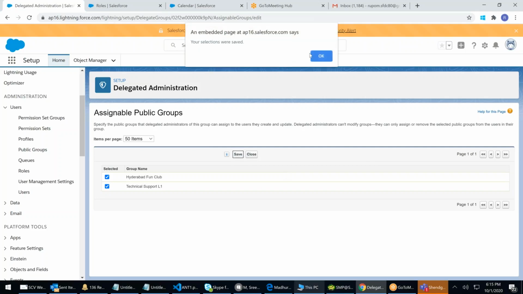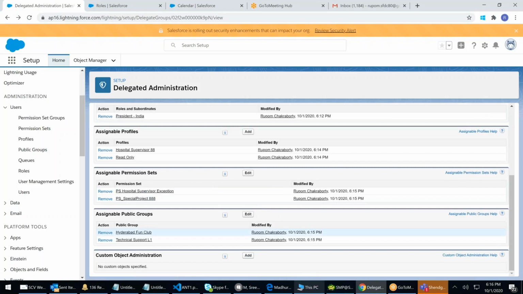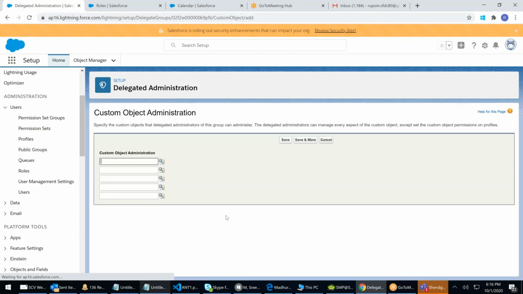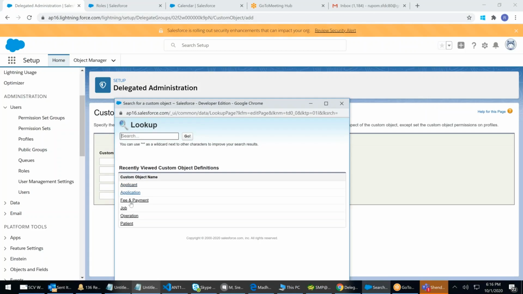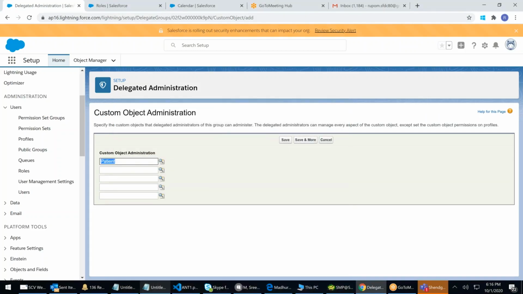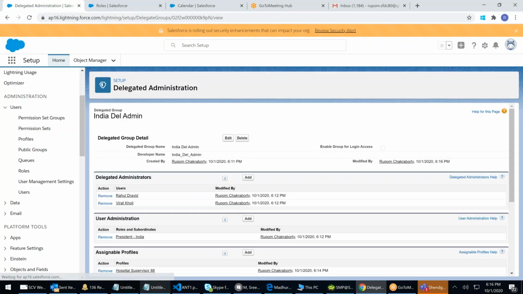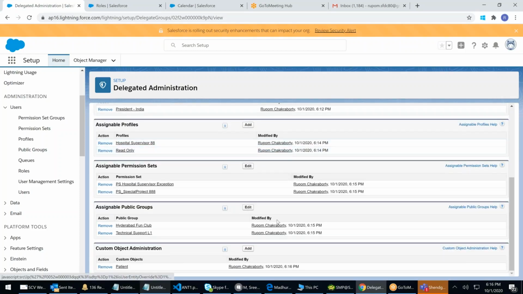Right? You have selected option is save. That's good. Right? Go back. Delegated admin. Anybody wants to join this group, they can come here. Anybody wants to remove themselves from the team, they can come down, Rahul, and Rahul can do that, whoever is a delegated admin. Same way, custom objects. We created so many custom objects. Patient. Rahul can grant access to patient object. Read, write, assign. You have to come to me.